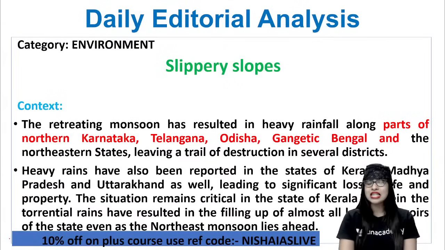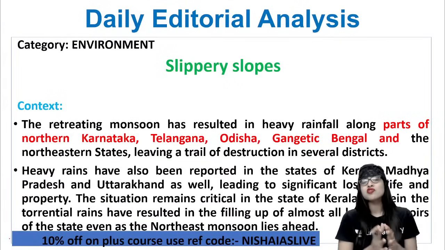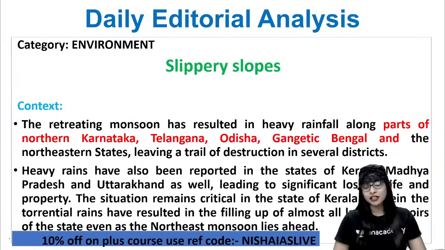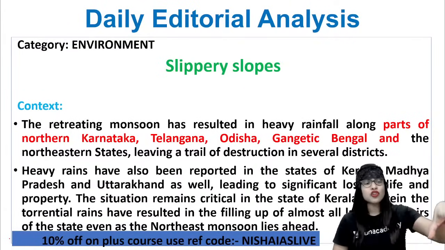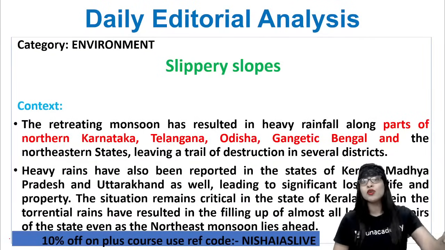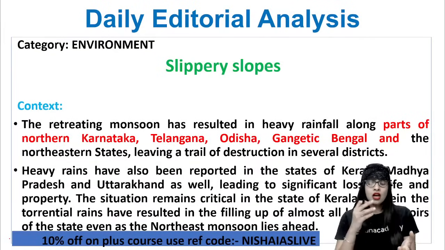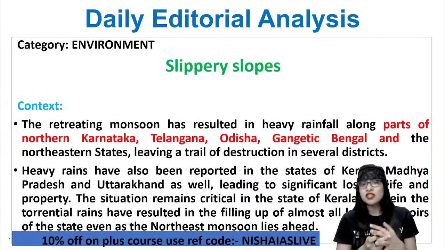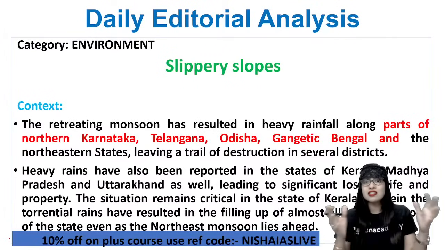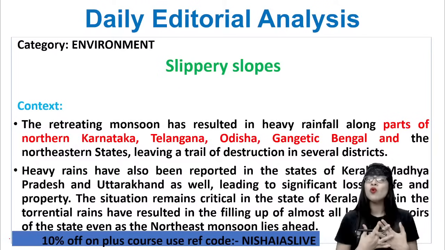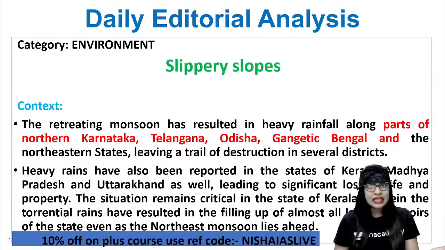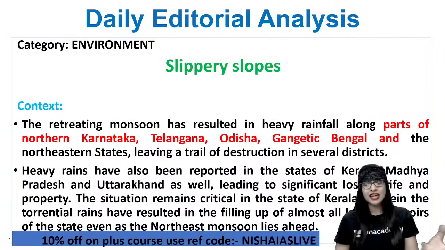This heavy rainfall is leaving a trail of destruction in so many districts in these states. So the destruction is not only from the environmental perspective. The destruction is also in the context of the economy, the society and the livelihood as a whole. Now, the most recent destruction is with regard to the southern state of Kerala. Of course, I should say my state. Oh my goodness. You can see the buildings, the homes, the other things. They have been destroyed to a great extent.